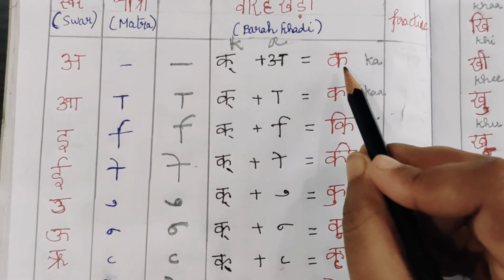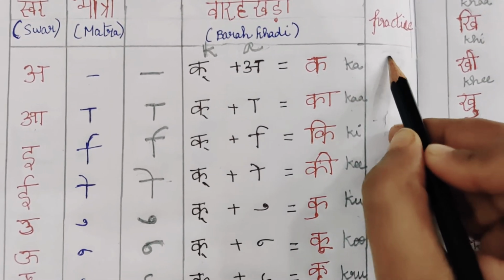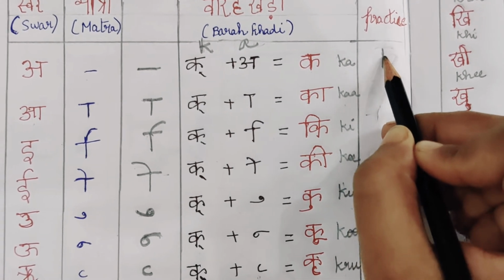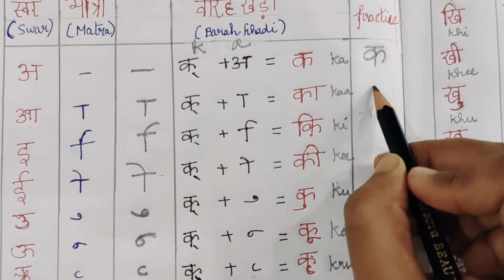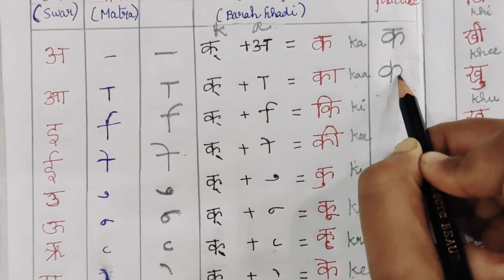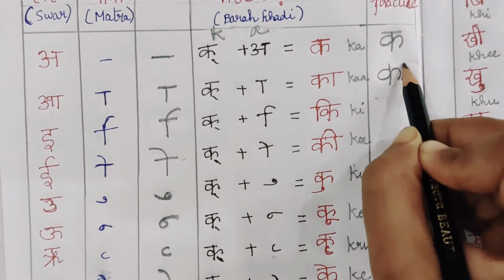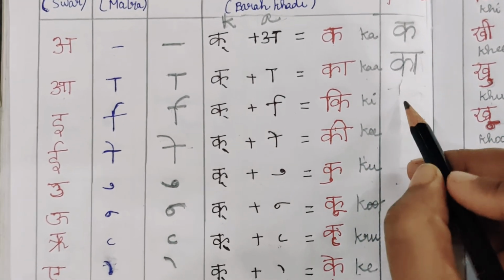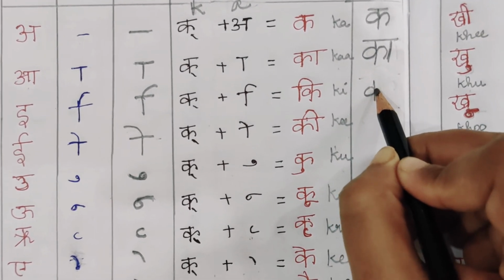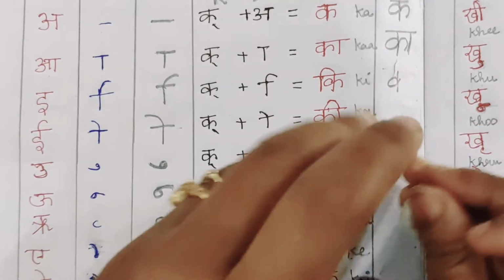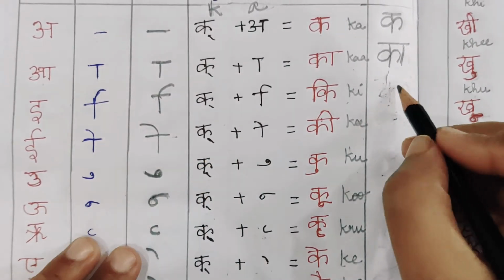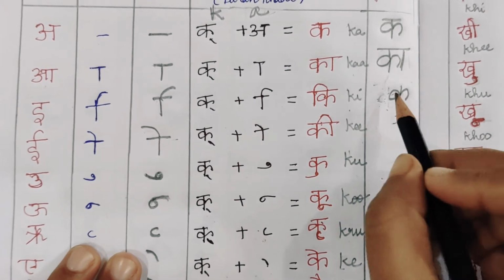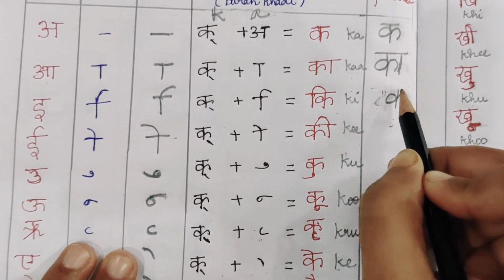Okay, Kha, one standing line like this, one Shirorekha, Ka, and next one is Kaa. Put a standing line and then Shirorekha. Ki: first write the alphabet, then write the matra on the right side like this.